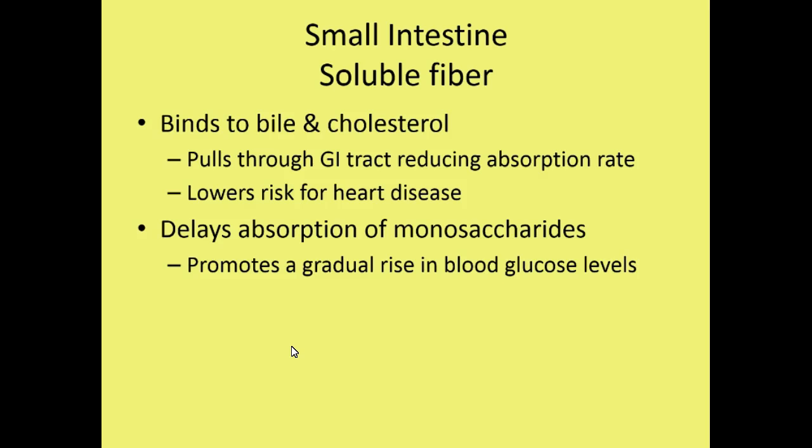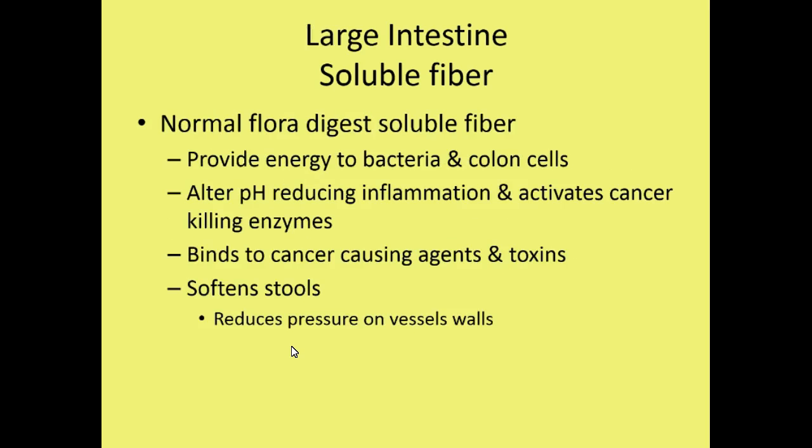Now let's move on to the large intestine, and let's look at what happens here. In the large intestine, all of the absorbable carbohydrates have already been absorbed. So there's really no carbohydrate absorption that is going to occur in the large intestine. Now, soluble fiber will be digested in the large intestine by the bacteria, or the normal flora that is present, but it will not be digested by enzymes.